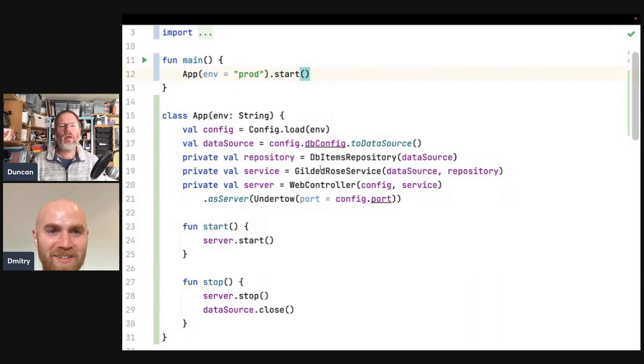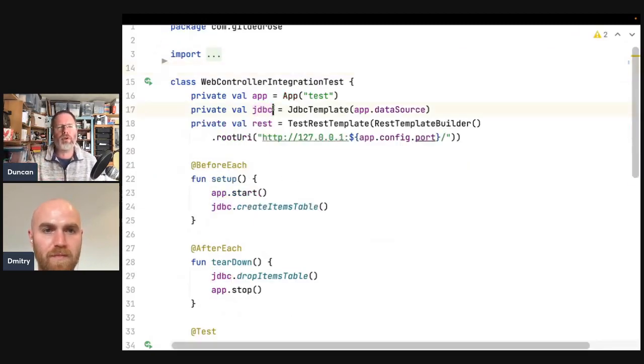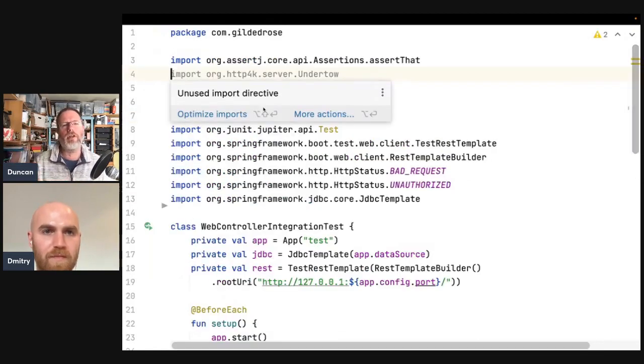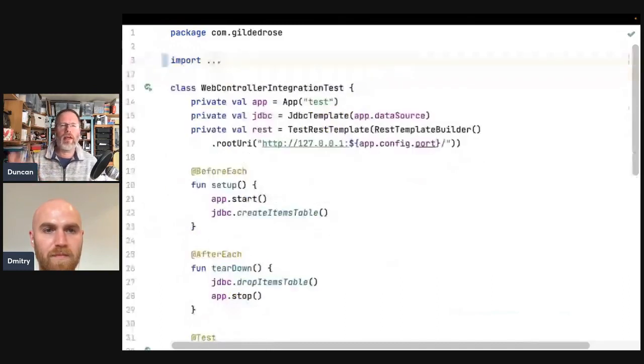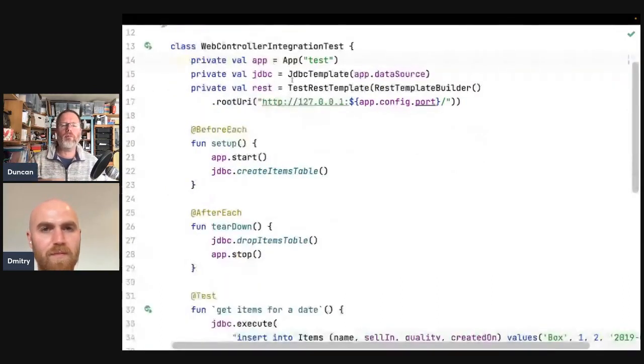Well, so, hold on. So what you're saying is that we had a test. We then made that test, the Spring version of the test that was actually talking to HTTP, talk to this HTTP 4K version of HTTP. And then with a little bit of refactoring to pull all the dependencies out of the test, we had the same dependencies in the test, then we could pull them up into our production code, and then we can use them to run the server up in our production code. That's quite sweet.